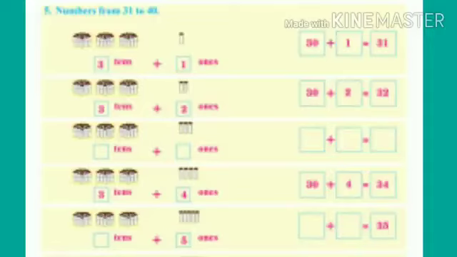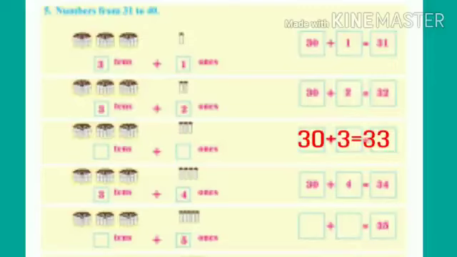Students, see the second row. We have 3 bundles of 10 sticks and 2 loose sticks. Can you say how many tens and ones are there? Yes, there are 3 tens and 2 ones. Total sticks 30 plus 2 is equal to 32. The number is 32. Students, see the third row. We have 3 bundles of 10 sticks and 3 loose sticks. Can you find how many tens and ones are there? Yes, there are 3 tens and 3 ones. Total sticks 30 plus 3 is equal to 33. The number is 33.